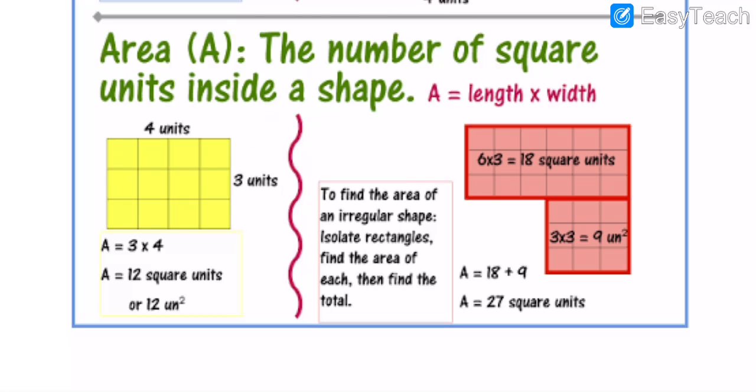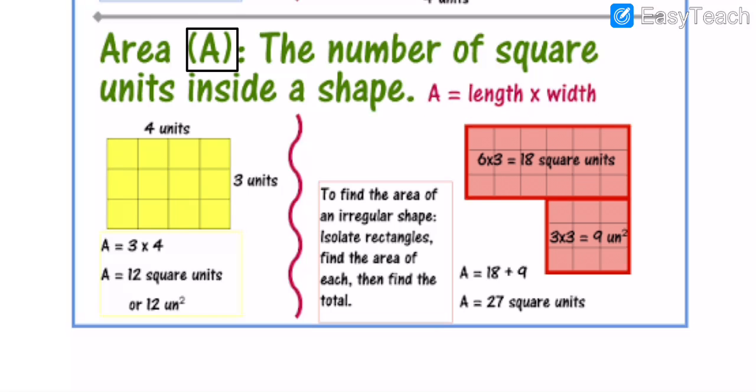Area is represented by the letter A. It is the number of square units inside a shape. Area means what?